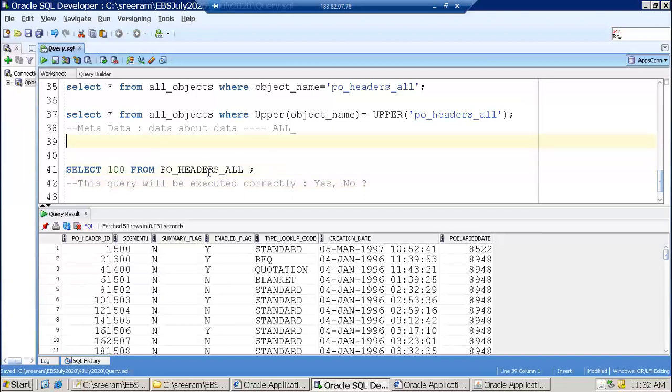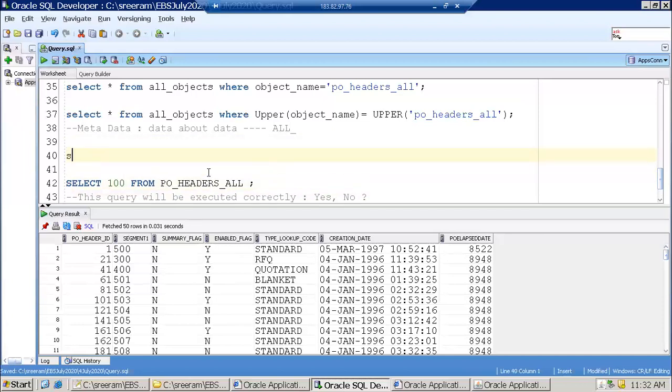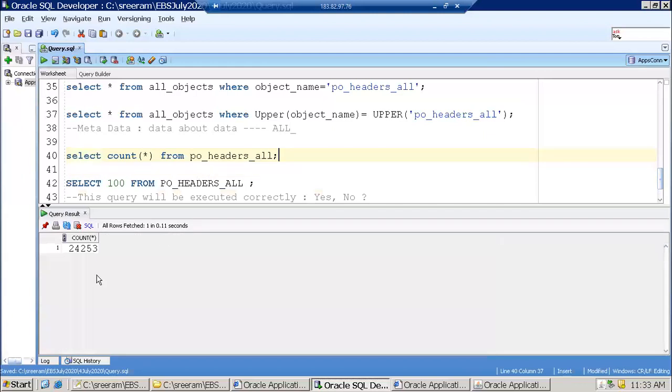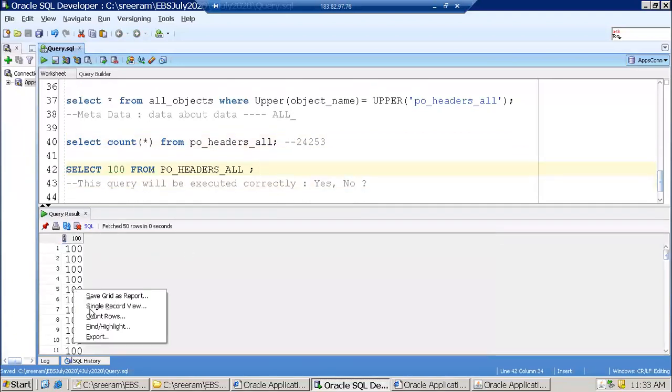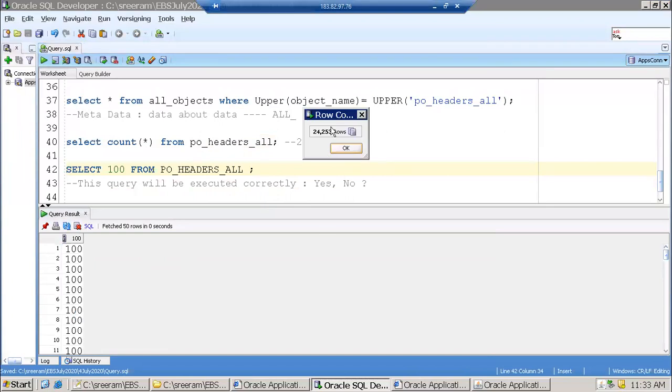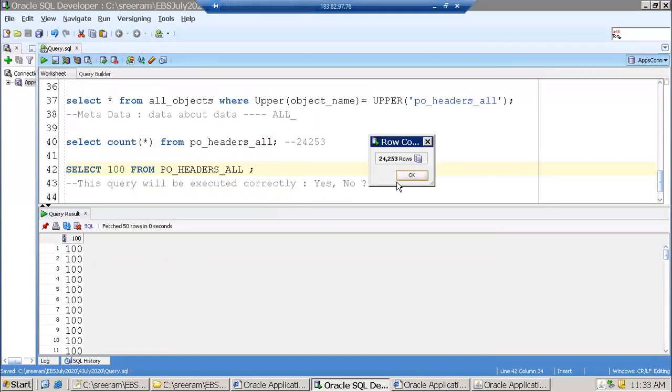Before executing that, I just want to see one more. Select count of star from pivot header solve. So I got 24,253, right? So 24,250 rows I got. Now I'll just execute this and see how many rows we get. The same. You got the same thing, right?